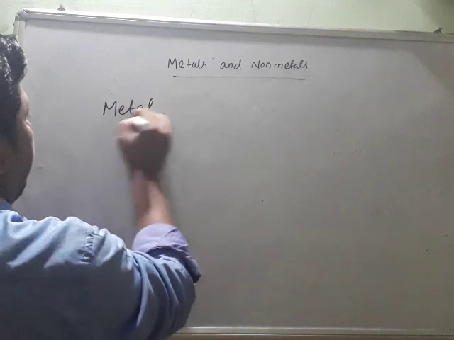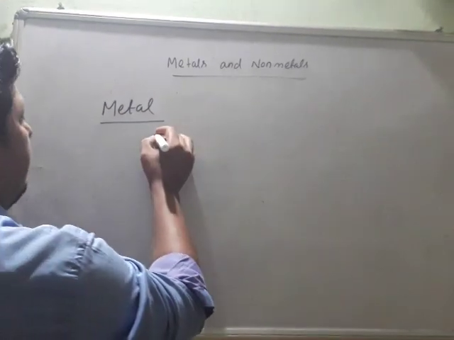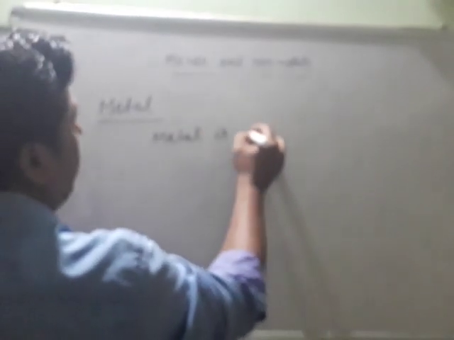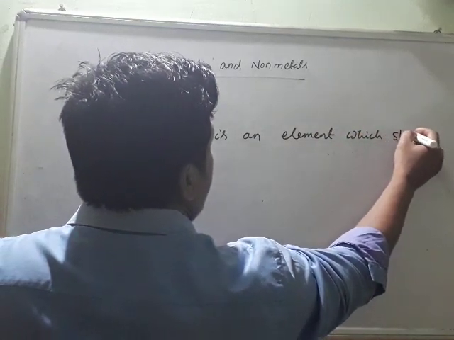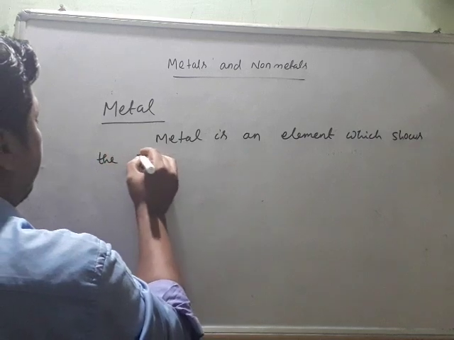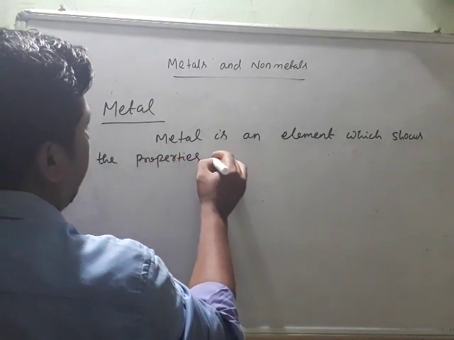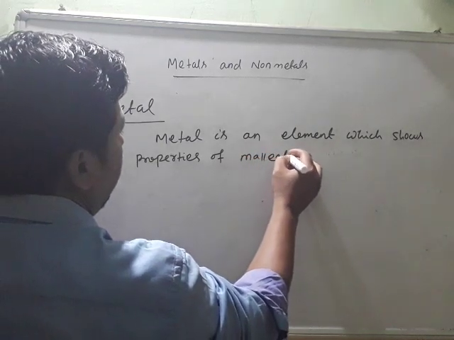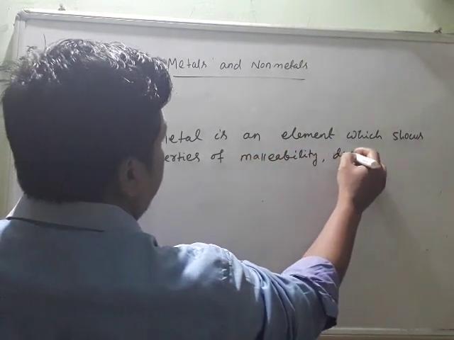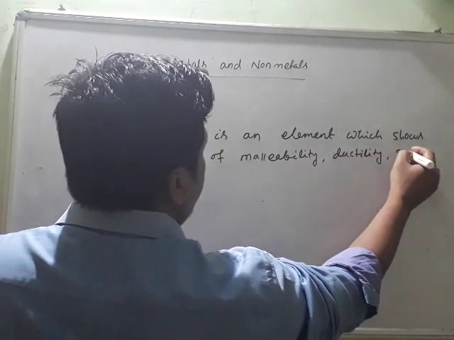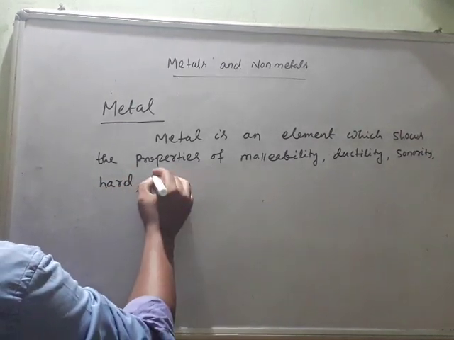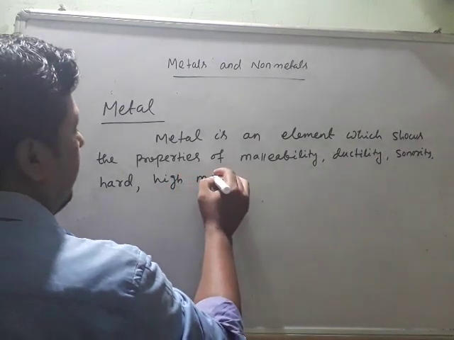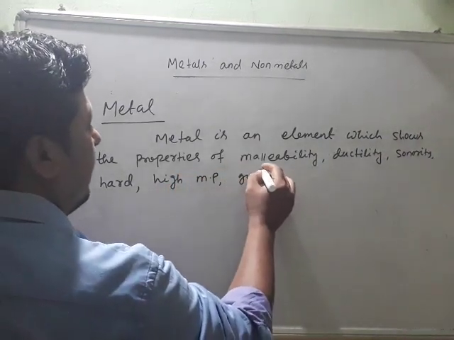So what is metal? Metal is an element which shows the properties of malleability, ductility, sonority, hard to touch, hardness, high melting point, good conductor of heat and electricity.